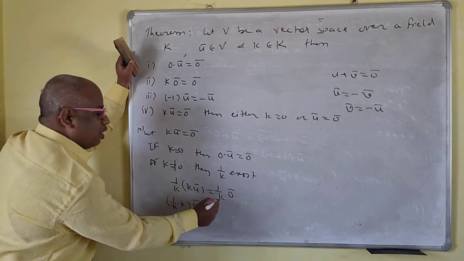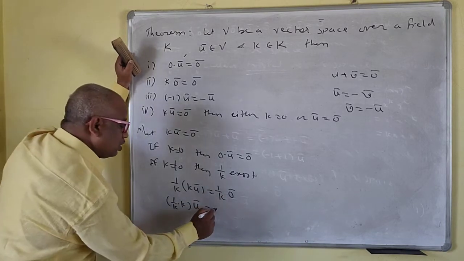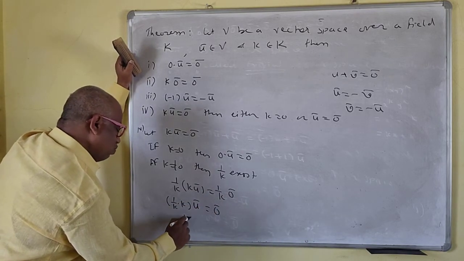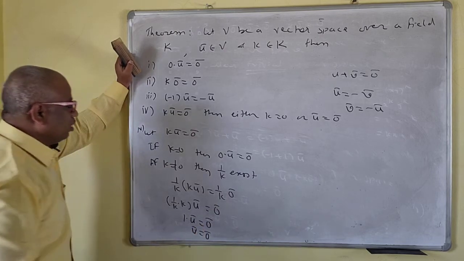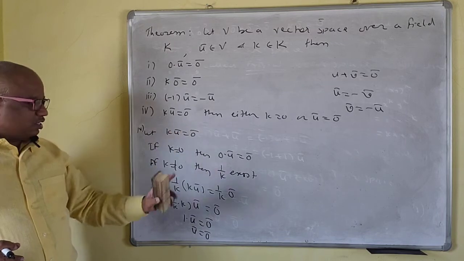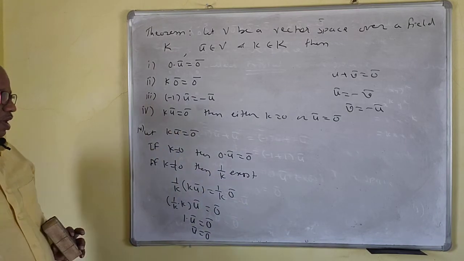Okay, so now 1 upon k is a scalar. So this is 0 bar. Then 1 into u bar is the same as 0 bar. So u bar is the same as 0 bar. Okay, so that means k u bar equal to 0 gives either k is equal to 0 or u bar is equal to 0 bar. This we have proved.